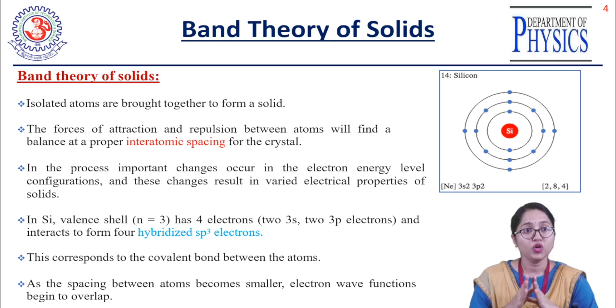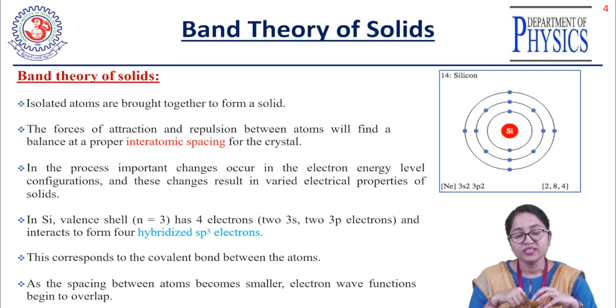It can also interact with the inner electrons present inside, but because the nuclear force is very strong on the inner electrons, they cannot interact with the other silicon electrons. That's why the dominating interactions here are those of the valency electrons.